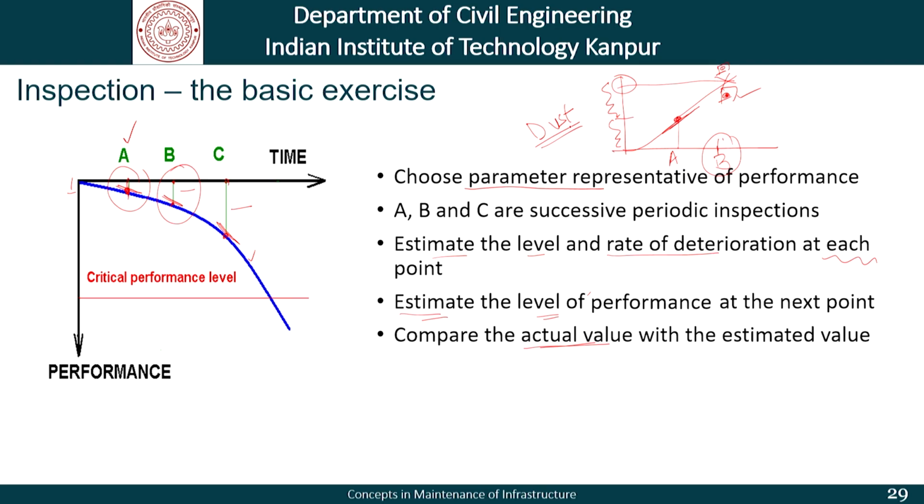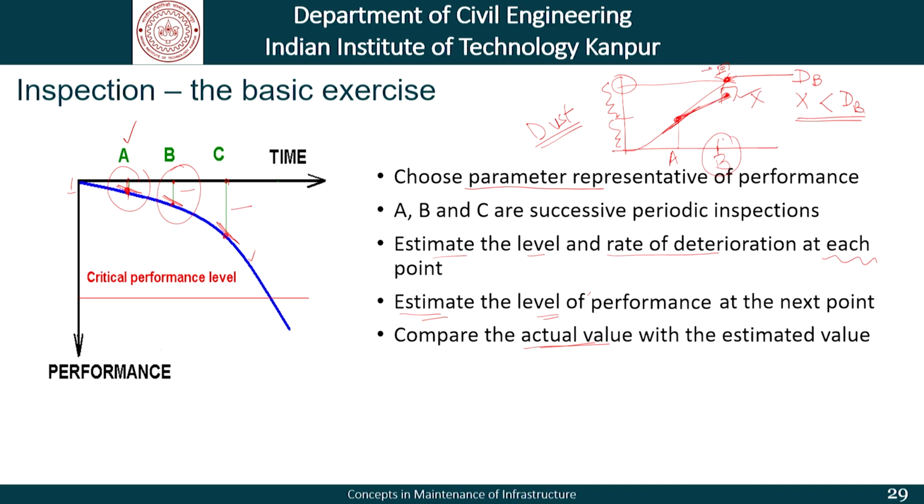If it is here, let us say x, which is lower than the expected level of deterioration at point B, what does it tell us? It tells us that we overestimated the extent of deterioration. The graph is not moving here, the graph is moving more slowly.